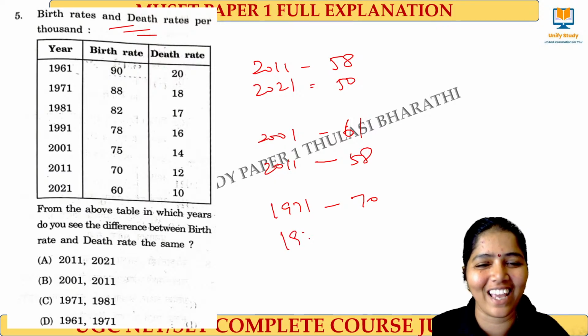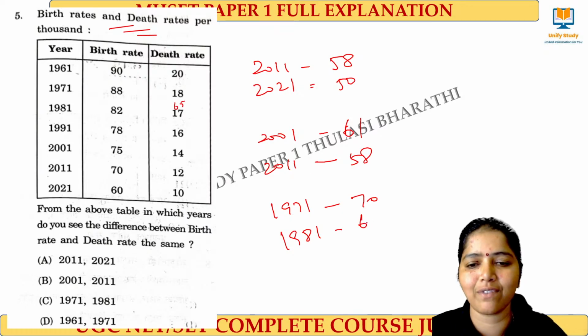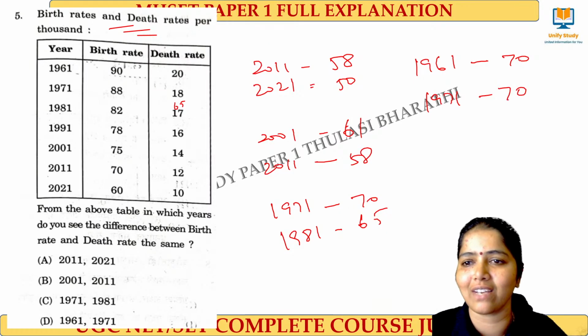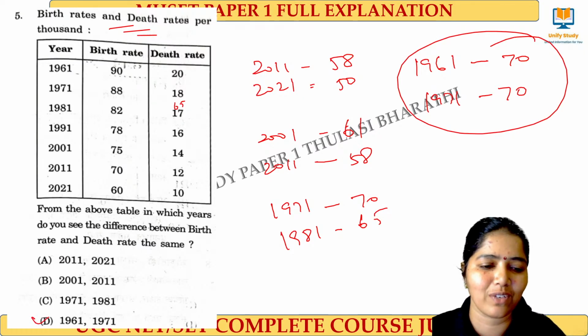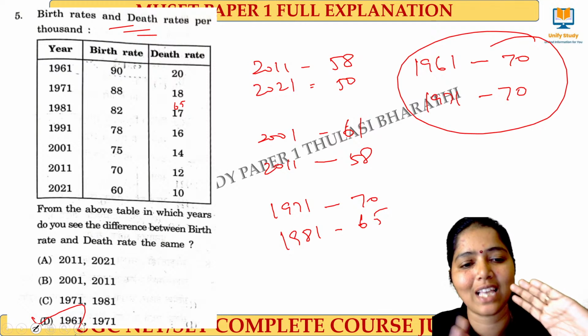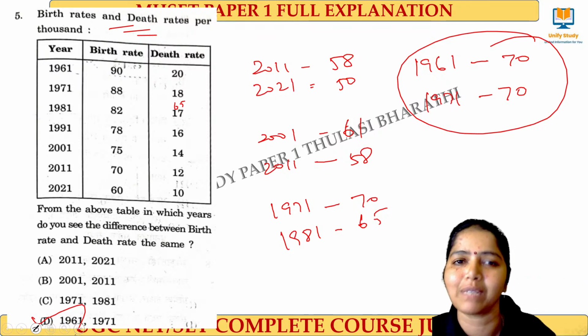And then 1981 it is a difference between 82 minus 17, it is 65, right? Yes, 65. And again 1961 the difference is 70, and then 1971 already calculated, it is 70. So this pair is the right answer for this question. 1961 and 71 having the same difference between the birth rate and death rate.